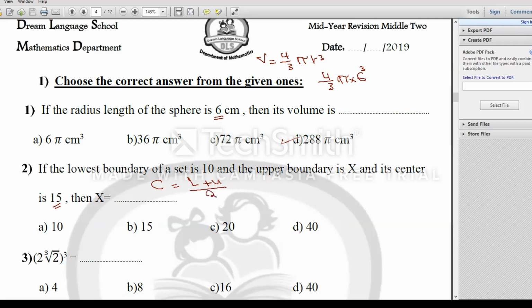So 15 equals 10 plus the upper, which I don't know, over 2. Make crisscross, it will be 30 equals 10 plus x. 10 goes to the other hand side, then the upper value will be 20.